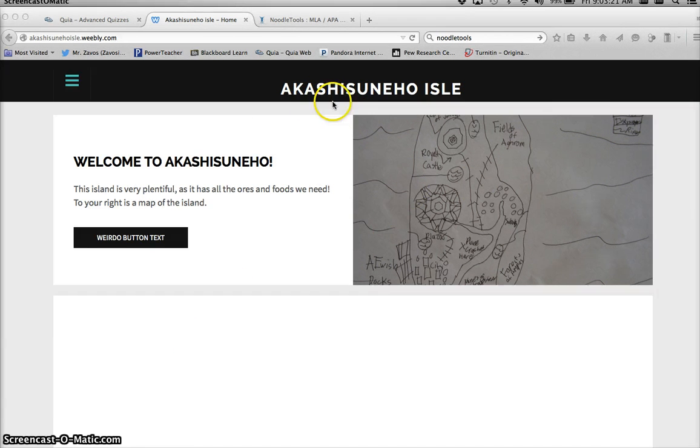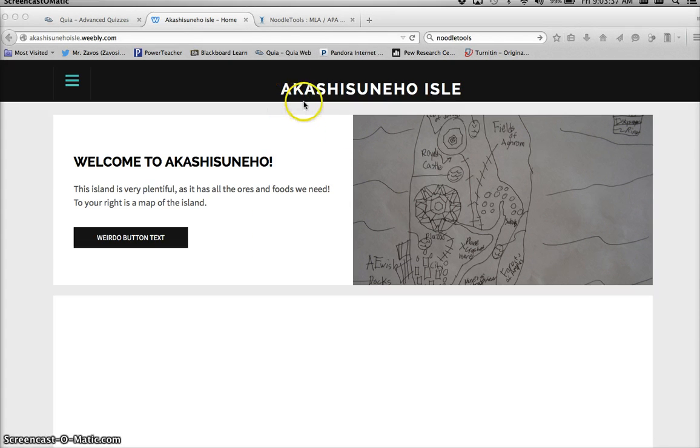This is a short tutorial, or maybe a long tutorial, on taking the website that your peers have made, and that you have used in your paper. If you look at this, this is one that my son made last night. He was inspired to make it based on the websites that you used, and I'm going to use it as an example of how to cite the websites that you've created.